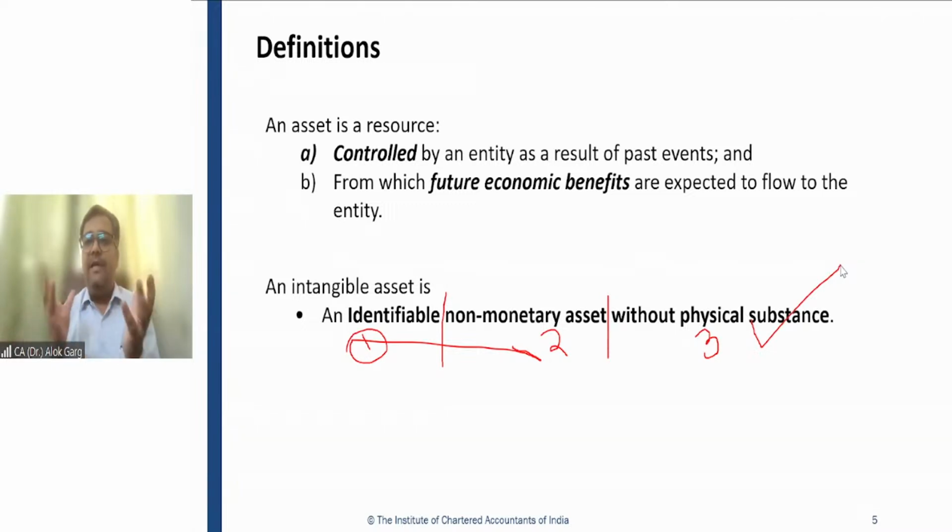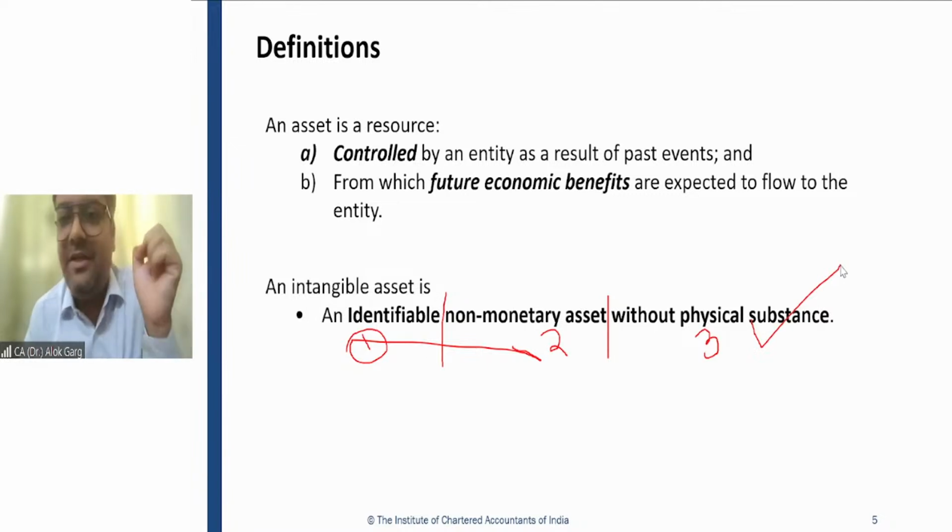So guys, there could be knowledge which is embodied or stored in a device. You cannot say that the knowledge is a tangible asset because it is stored in a device, and you can touch it, you can plug it, you can pick that pen drive, see it, hold it. You cannot say that it is a tangible asset, right? So you understand these aspects. Whenever you are doing an audit, or you are reading these intangible asset standards, you need to understand these aspects. Is it a tangible or an intangible asset?